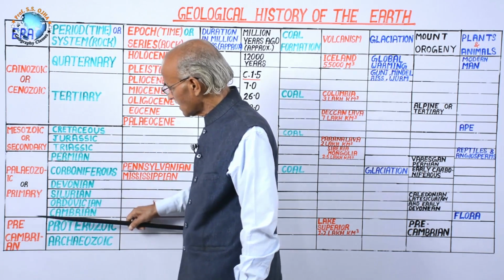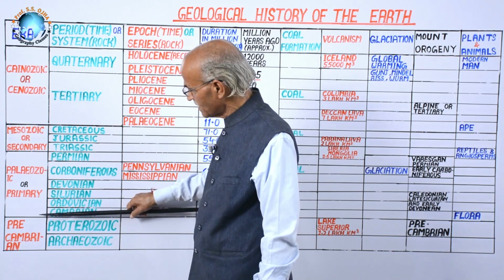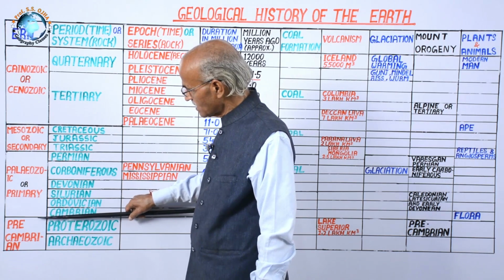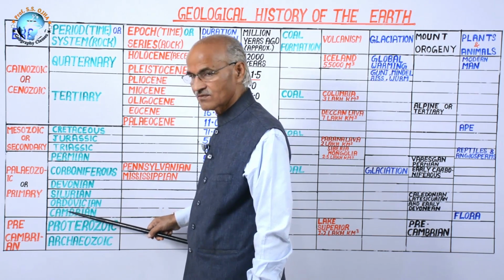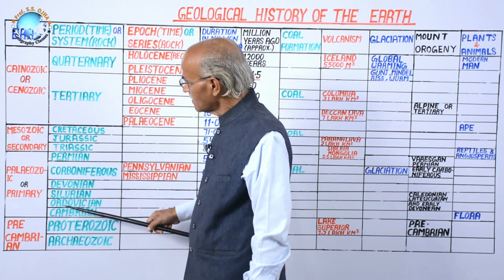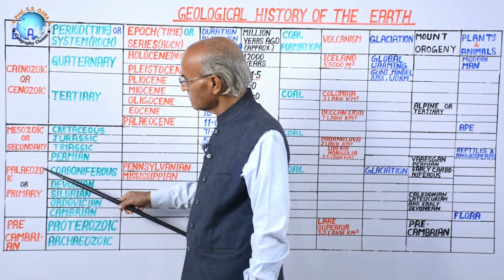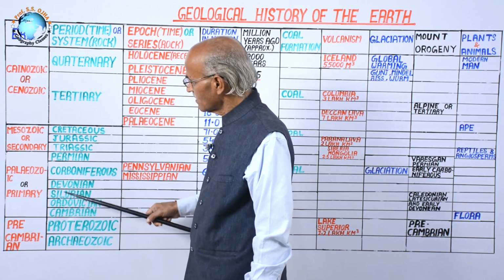Now this is the Cambrian. Cambrian is a mountain in the United Kingdom. On the basis of this, it is named the Cambrian orogeny. In the primary or Paleozoic, there are subdivisions.